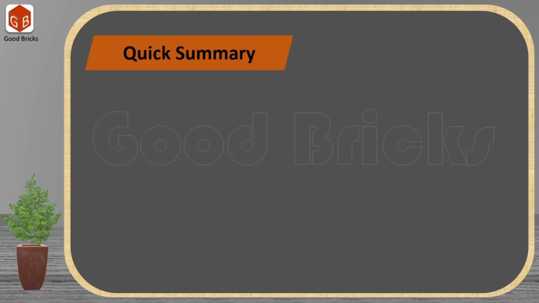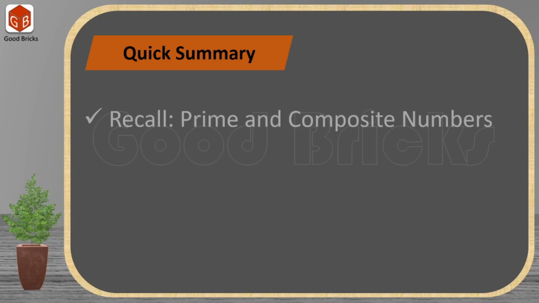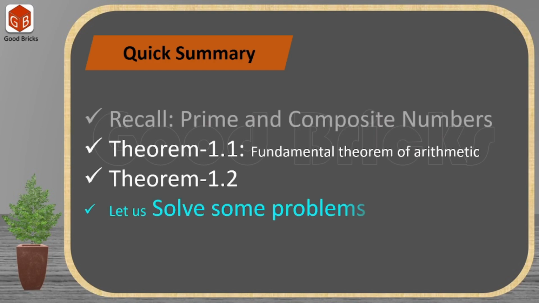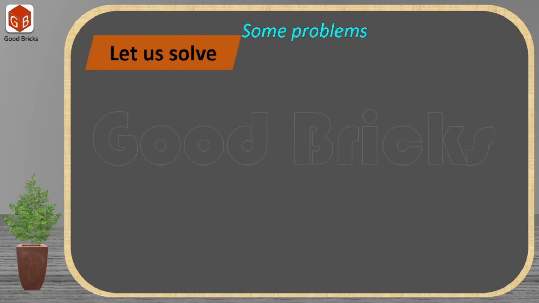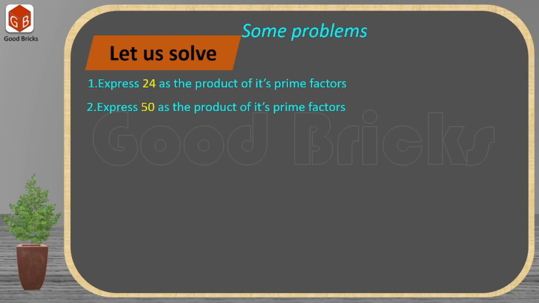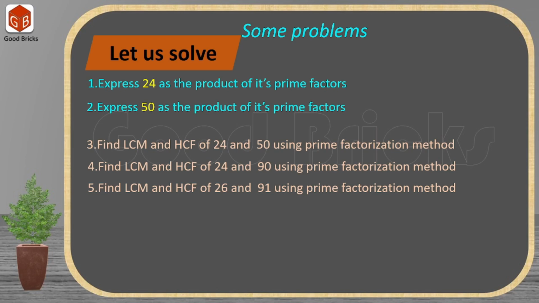Let us do a quick summary of all the things which we have discussed in this video. In this video, we discussed prime and composite numbers. Using theorem 1.1, we have solved problems like expressing the given numbers as the product of their prime factors. We calculated LCM and HCF of the given two numbers.